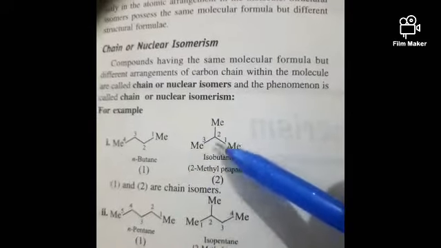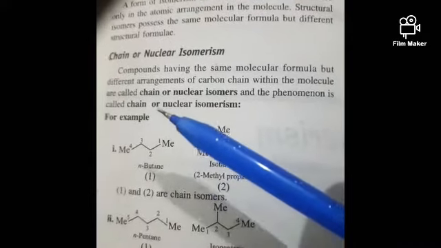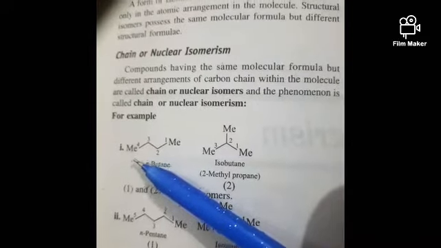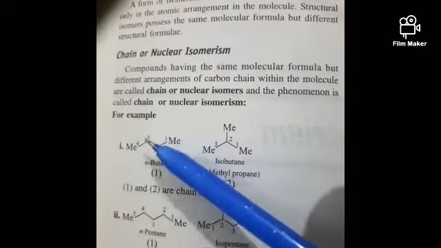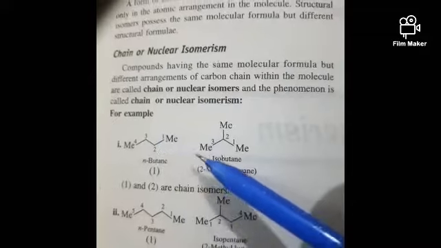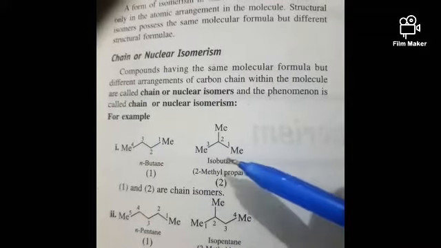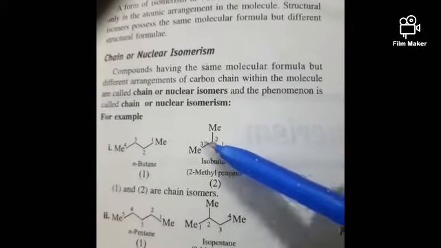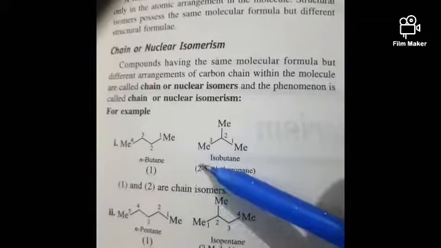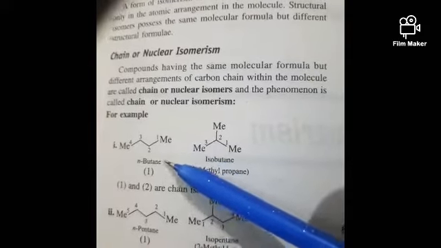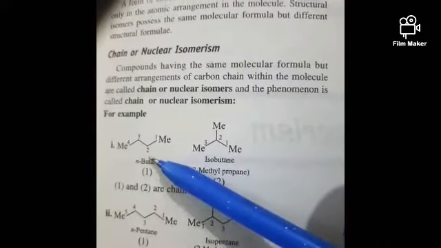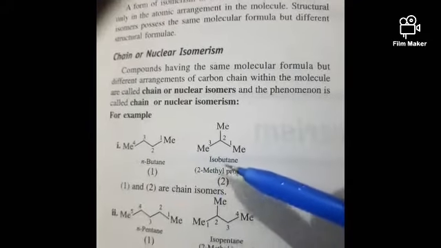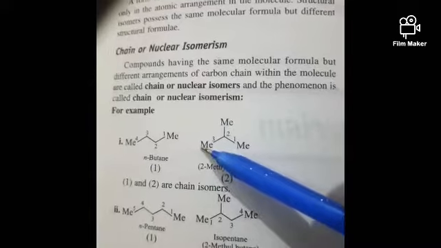See, here we have the same molecular formula. If you have any doubt, you can just count, friends. Here we have the methyl group, and here also we have the methyl group. Here CH2 and CH2. Here also we have the methyl, and here we have the CH2. If you count the number of carbons and hydrogens, you will get the same number in both of these isomers. So our definition is satisfied, because here we have the same molecular formula.